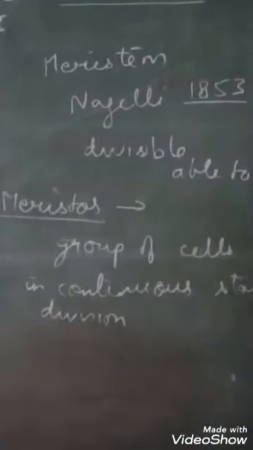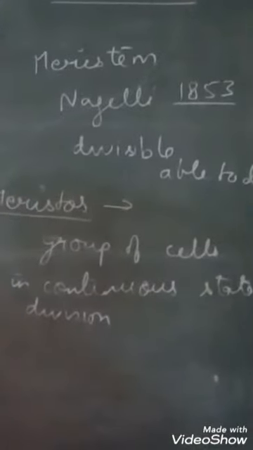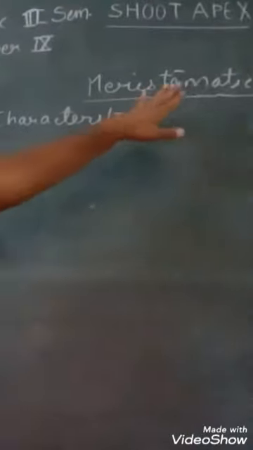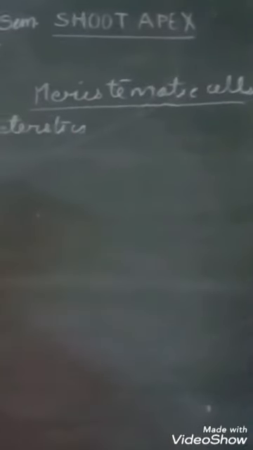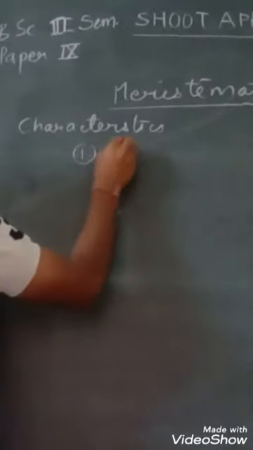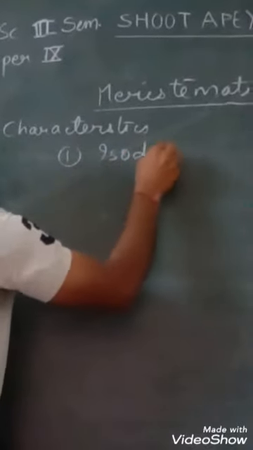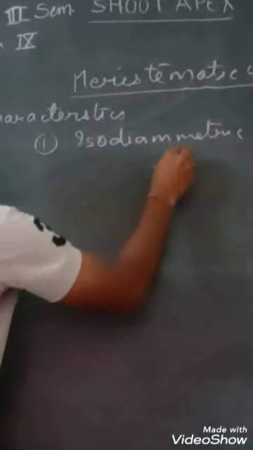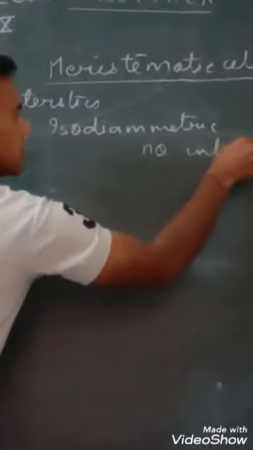Now, these cells have certain characteristics. The main characteristics of meristematic cells are, firstly, these are isodiametric cells with no intercellular spaces.